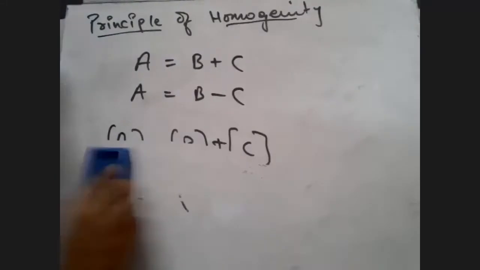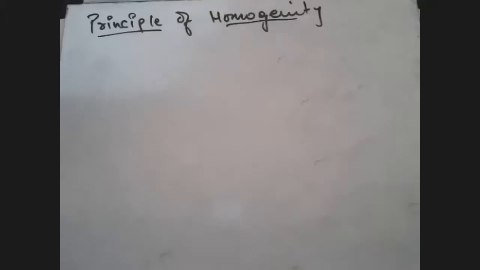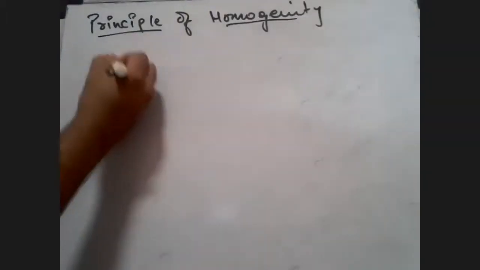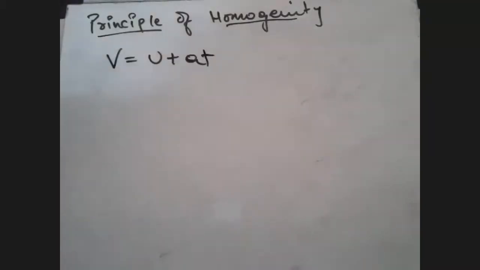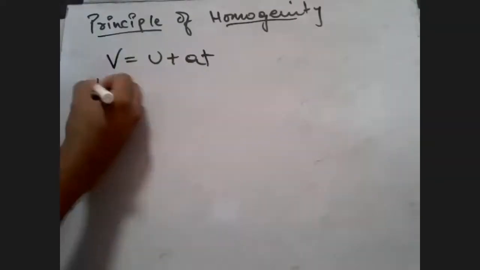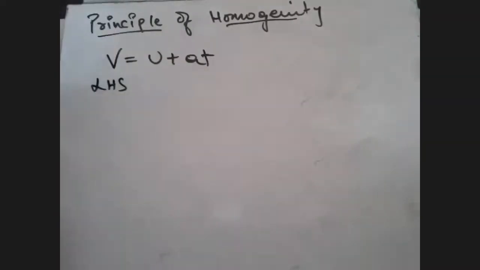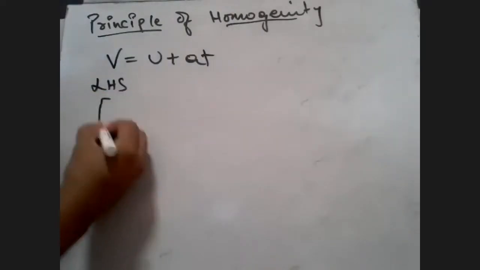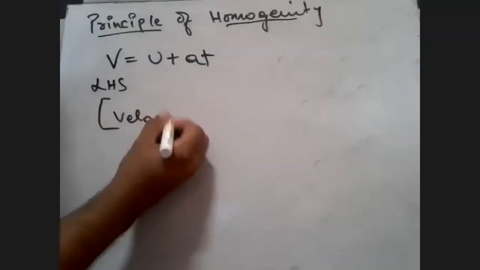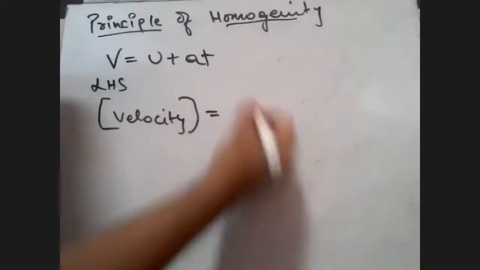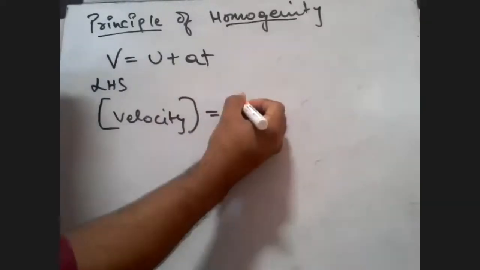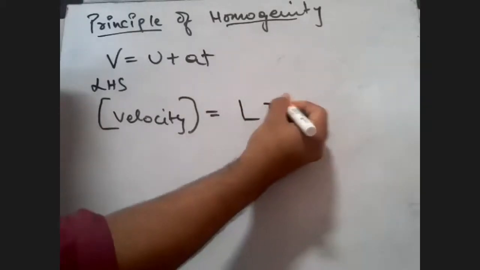So let's do it for one particular equation, students. Let's take this equation from your basic kinematics: V is equal to U plus AT. So here let's talk about the LHS. LHS is what? Velocity. So find out the dimensions of velocity, students. Velocity is equal to displacement upon time. Displacement upon time means distance upon time, L T raised to minus 1.